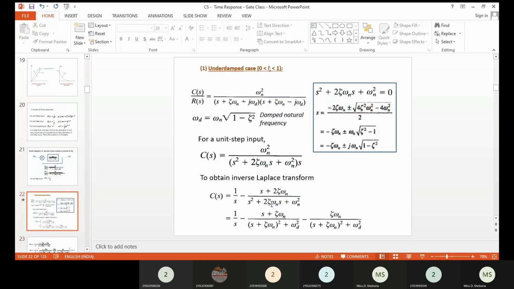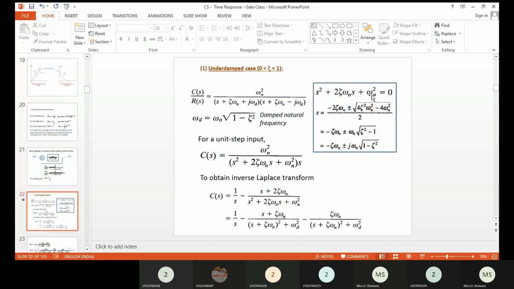Now we are going to analyze various responses for various cases of the second order system. First, we are going to take the underdamped system. For this underdamped system, we have CFS divided by RFS equal to omega n square divided by s square plus 2 del omega ns plus omega n square. This is the denominator value we got. This is a quadratic equation, and you can determine the roots of this equation.